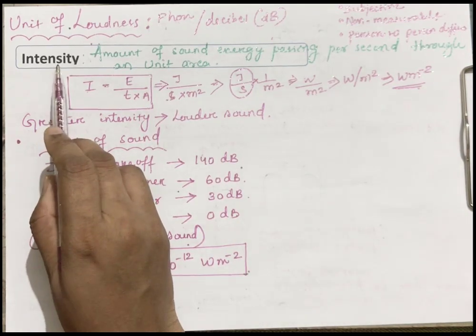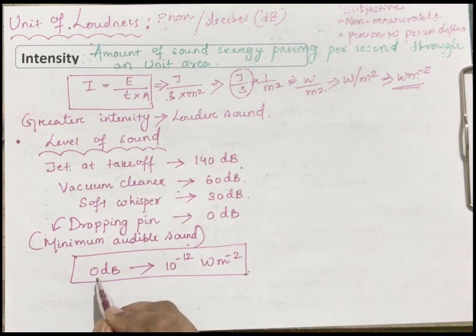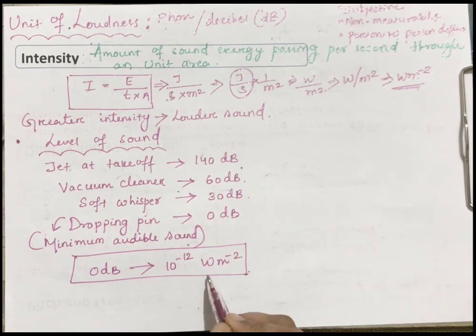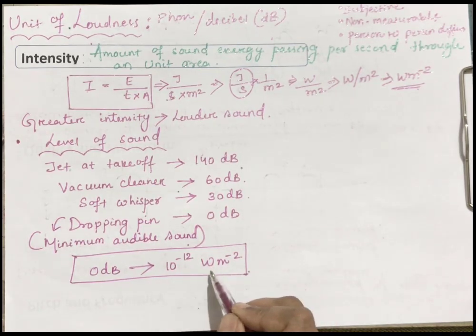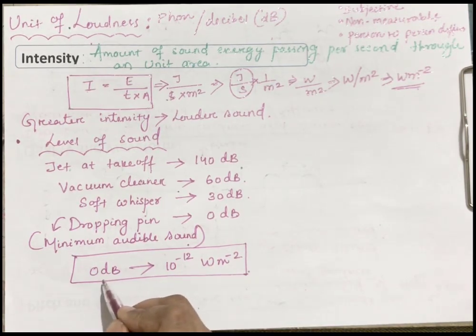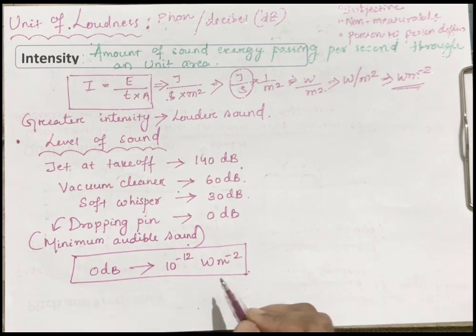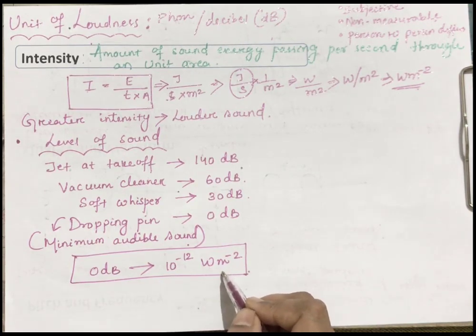With the help of intensity and amplitude, you can measure loudness. 0 decibel, the minimum audible sound, if you write it in terms of intensity, the value is 10 to the power minus 12 watt per meter square. We have found it in terms of amplitude, and here in terms of intensity, because watt per meter square is the unit of intensity.